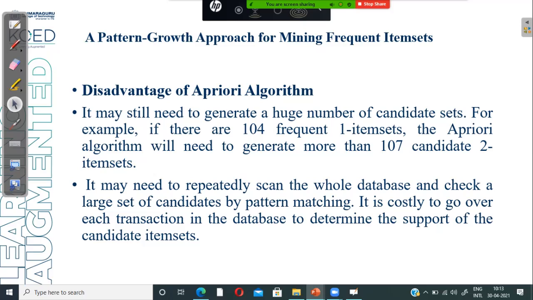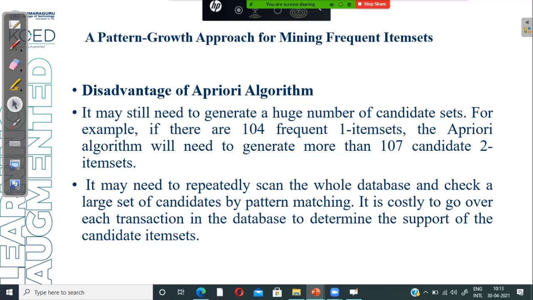I may still need to generate a huge number of candidate sets. For example, if there are 10^4 frequent one item sets, then the Apriori algorithm will need to generate more than 10^7 candidate 2 item sets. So the item sets got increased. For example, sometimes we have 1,000 item sets, then we have to generate more item sets, it will go to 2,000. Likewise, the number of items may increase.